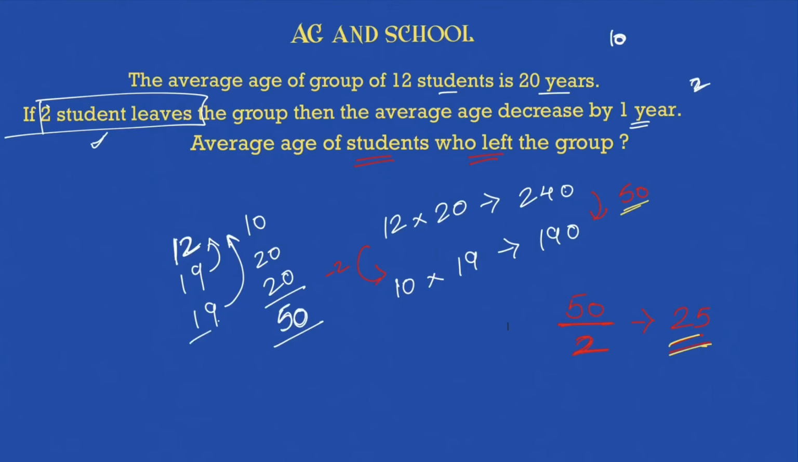Or else you can say that if I consider their 20, they are maintaining an average of 19, and I'm taking out their 1 as well, their 1 and the rest of the 1 that they had given to the earlier 10. So again it comes out to be what? 50. So 50 is the age that is being reduced because of the 2. So per student, it will be what? 25. Okay, so the visualization of this becomes quite easier.